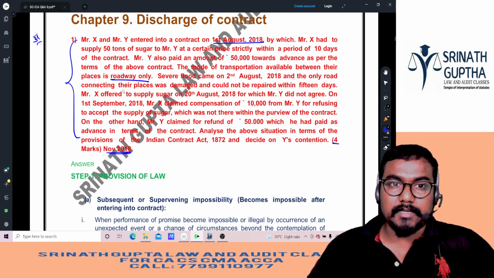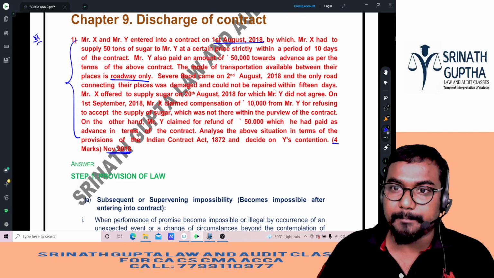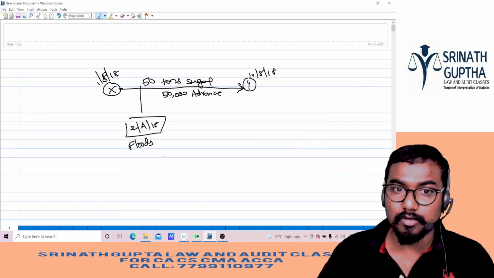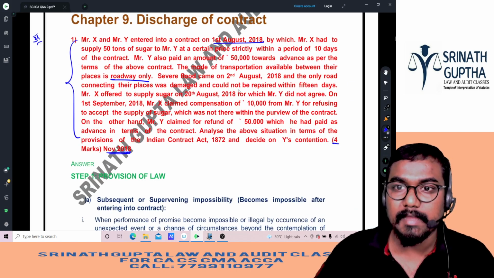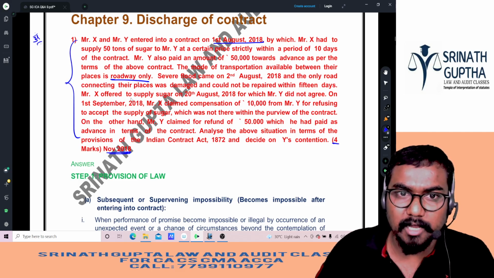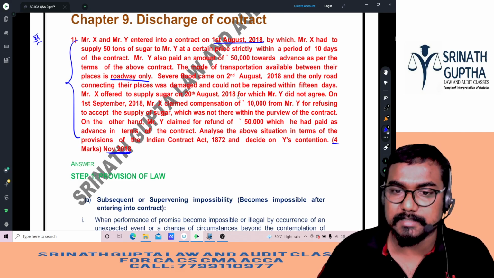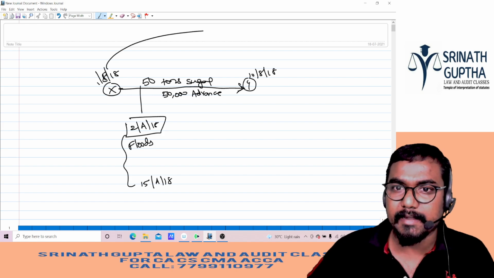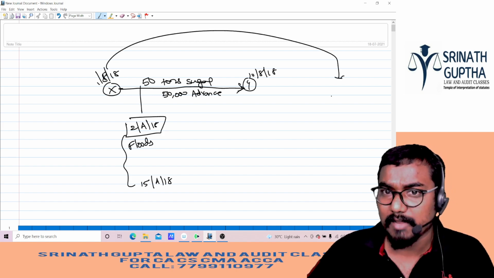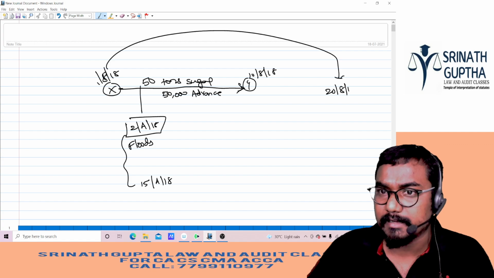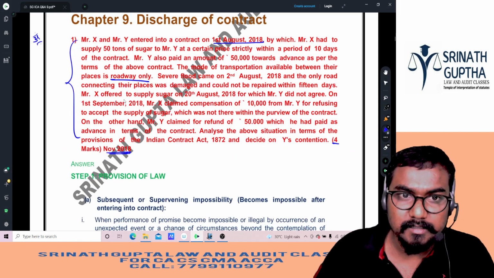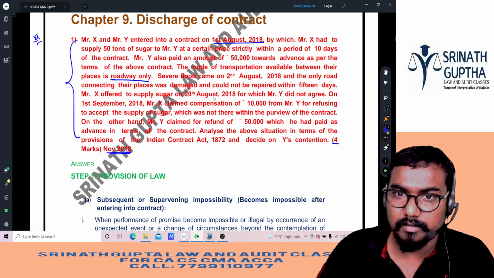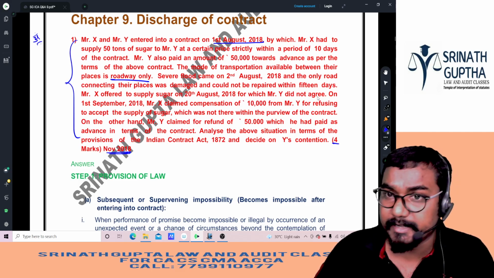The only road connecting the places was damaged and could not be repaired within 15 days, till 15/8/2018. X offered to supply the sugar on the 20th August. X said, I cannot come to your city because there is no road, I will supply the sugar on 20/8/18. But Y said, I want it before the 10th only.